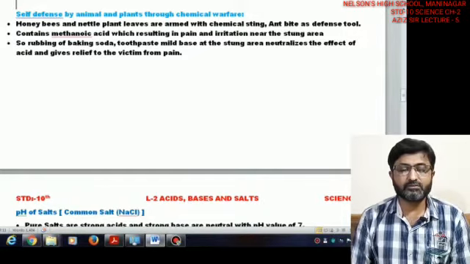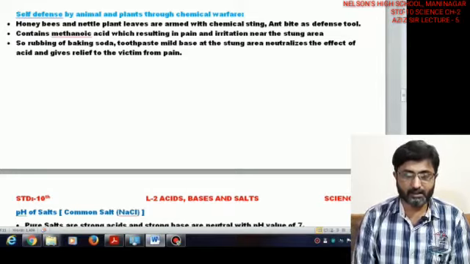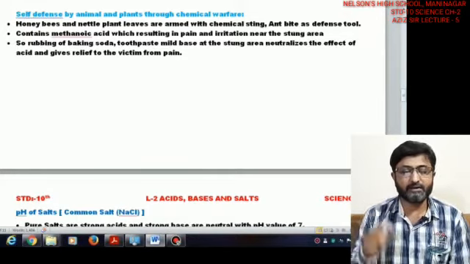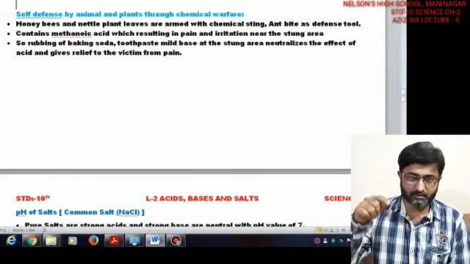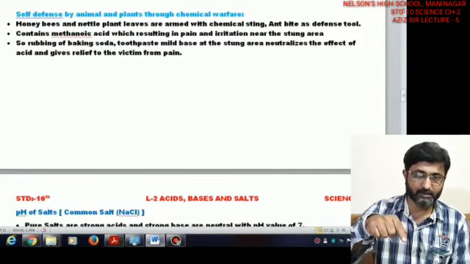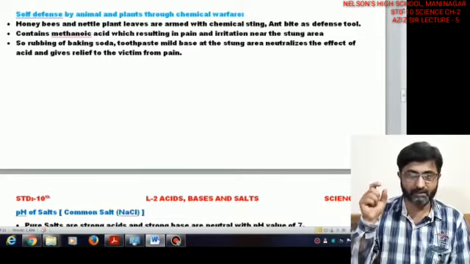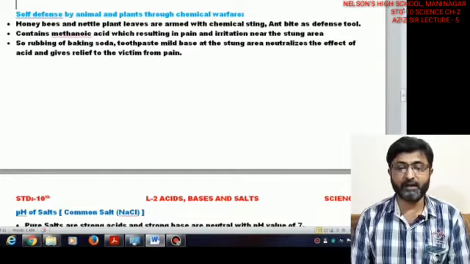These are the ones using defense tools. What they have is methanoic acid filled in them. Now when the honeybee stings, it secretes methanoic acid inside the body. Even the large ant bites at different places and secretes methanoic acid.